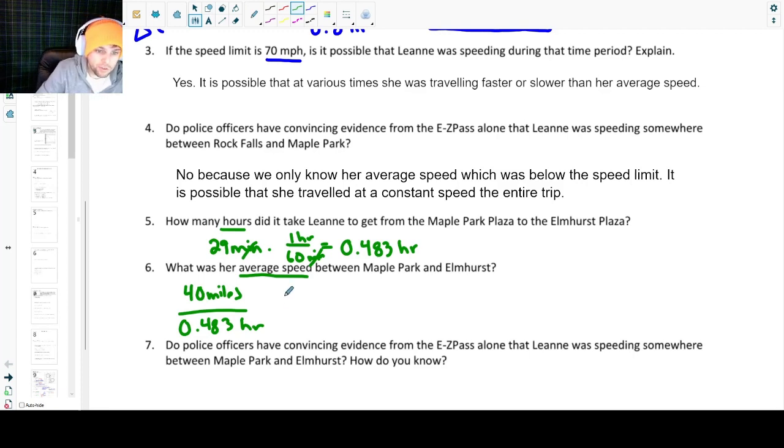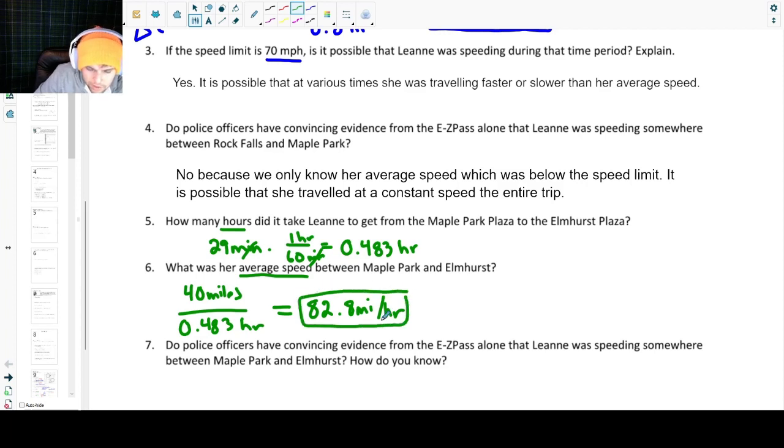And I get an average speed of 82. I'm just going to round this to one decimal place. Again, we usually do 3, but for right now, this is good enough. 82.8 approximately miles per hour. So again, this is her average speed, or at least, a very close approximation for that.